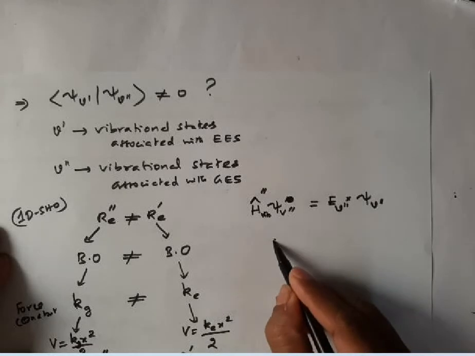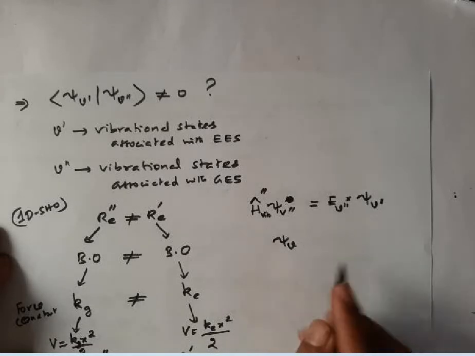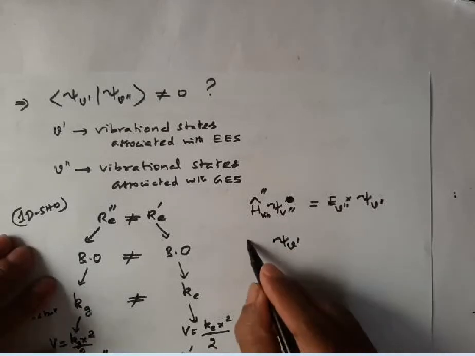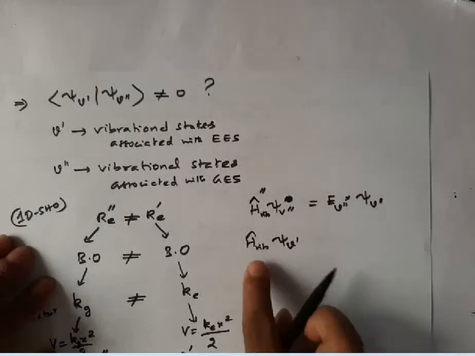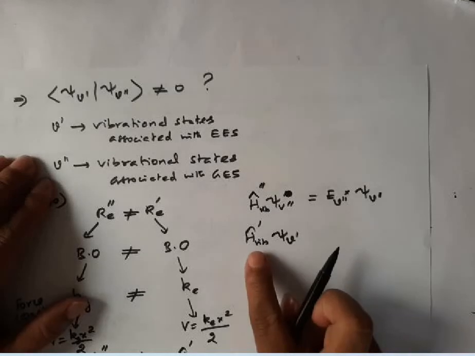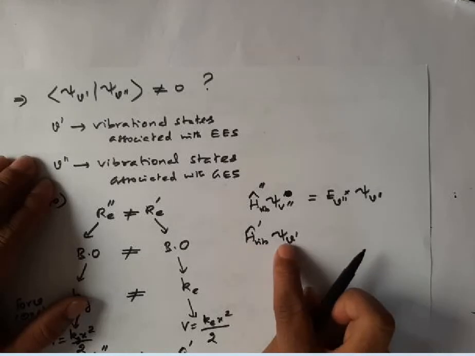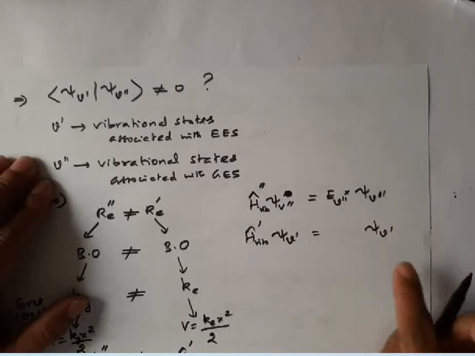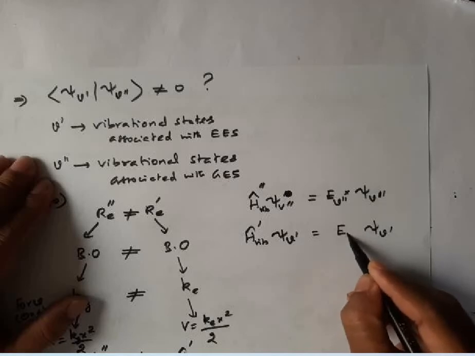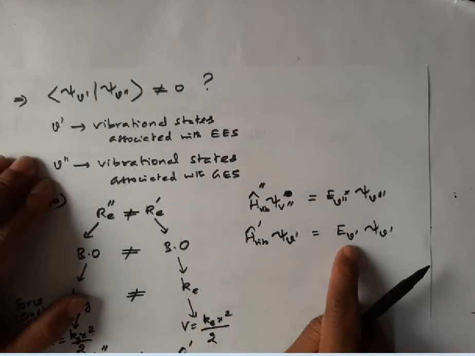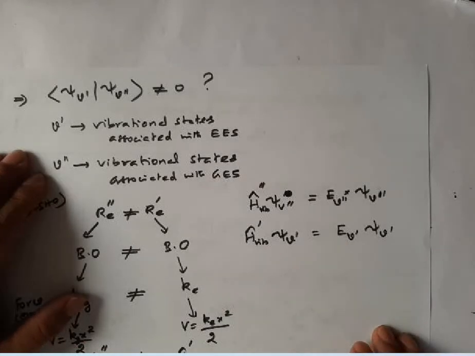Similarly, the vibrational wave function corresponding to the excited electronic state is an eigenfunction for the vibrational Hamiltonian of the excited electronic state. If I apply this Hamiltonian to this function, I will get the same function, single prime, into the vibrational energy for v prime associated with the excited electronic state.